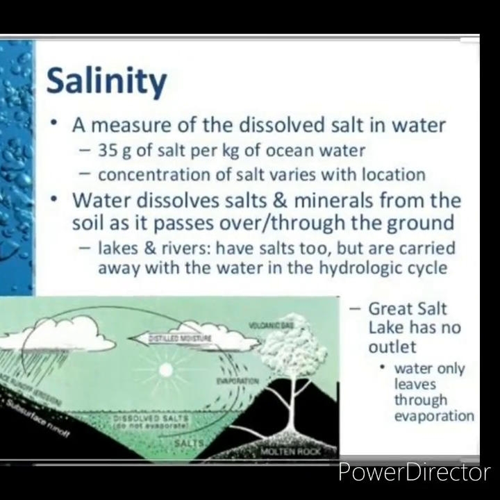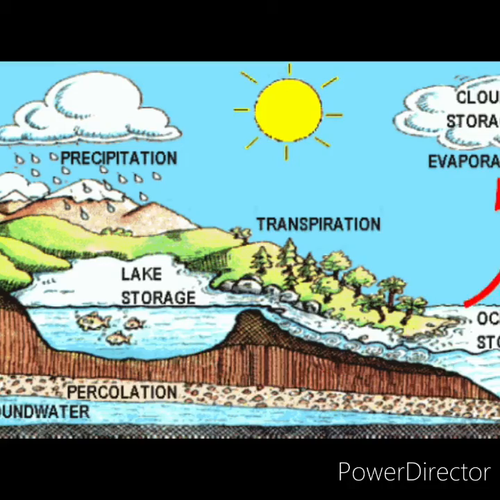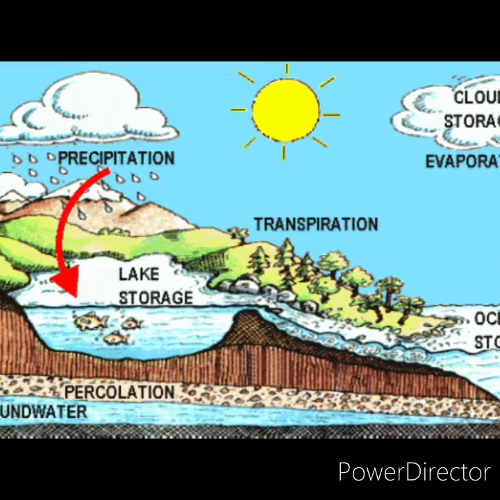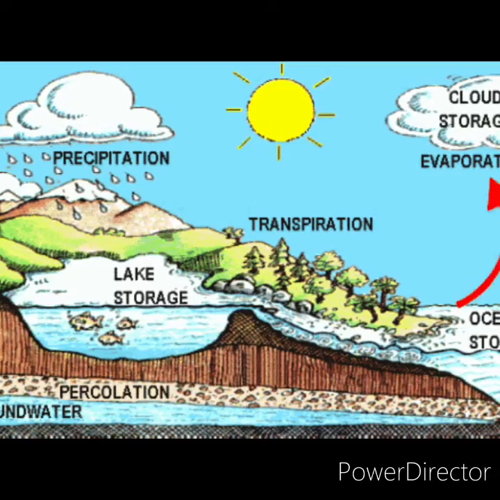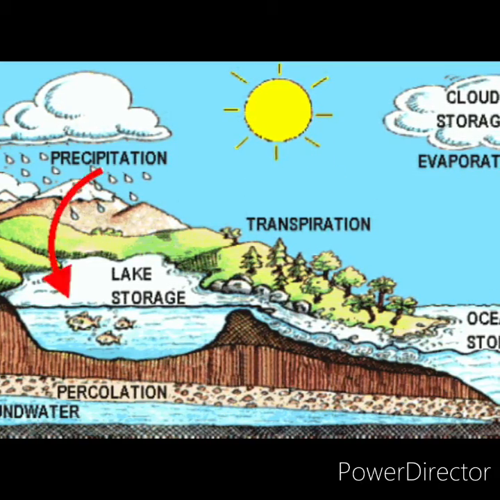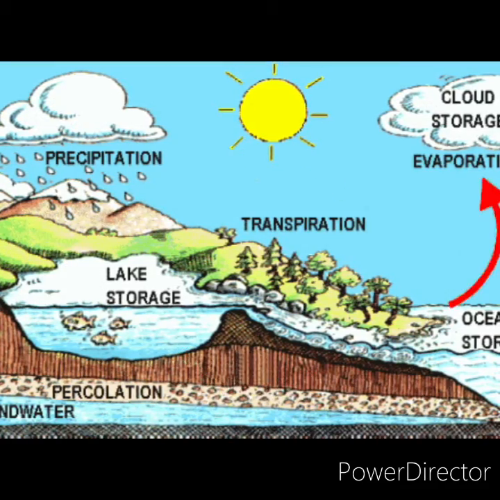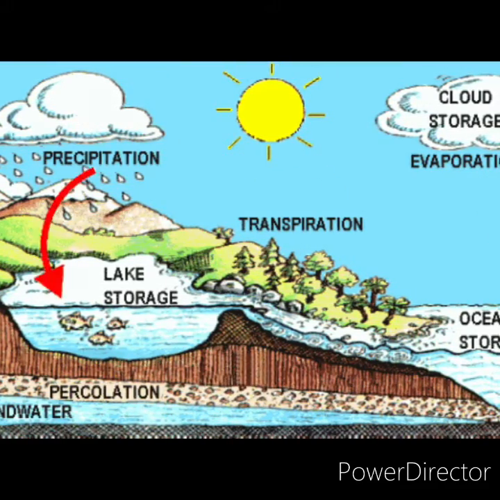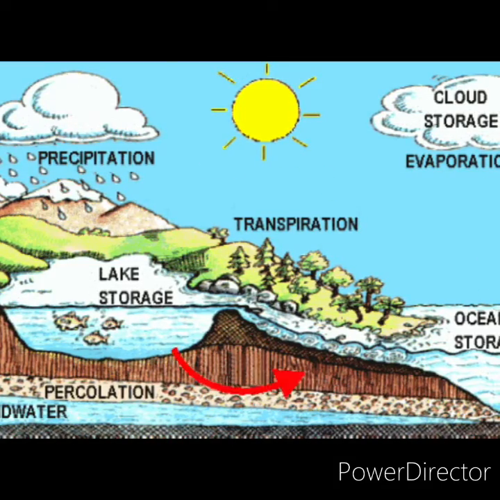The earth's water is not static, that we know, isn't it? Because it is always in motion. This continuous movement of water on, above and below the earth's surface is called the hydrological cycle. The three major processes involved in this hydrological cycle are evaporation, condensation, and precipitation.